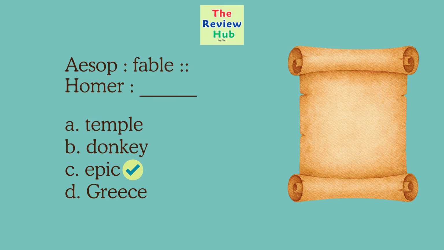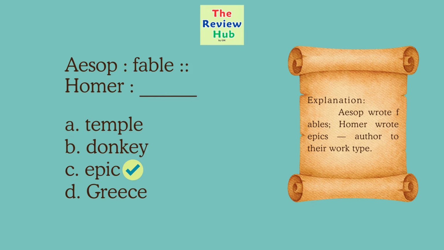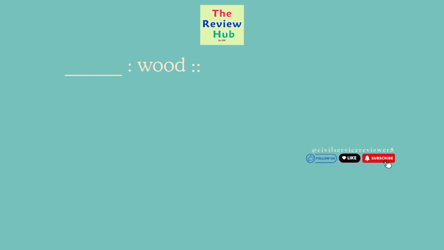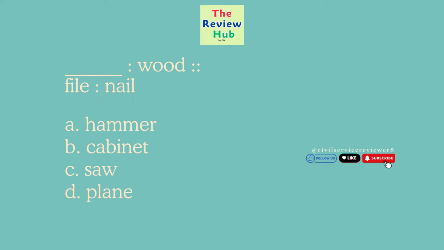The correct answer is C. Epic. Aesop wrote fables. Homer wrote epics, author to their work type. Blank is to wood. File is to nail. A. Hammer. B. Cabinet. C. Saw. D. Plane.